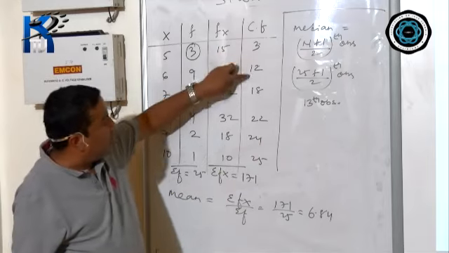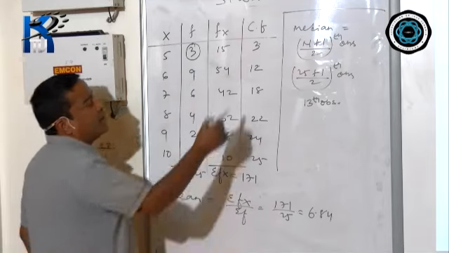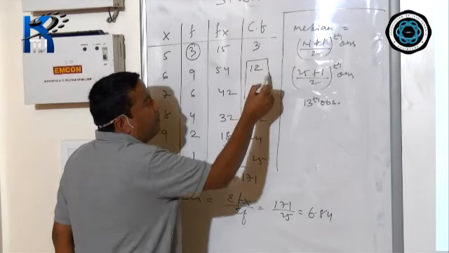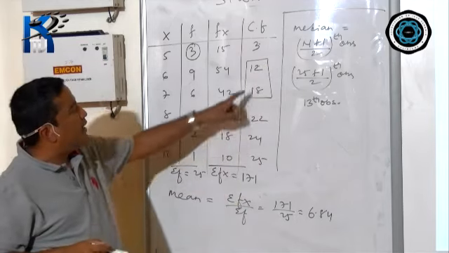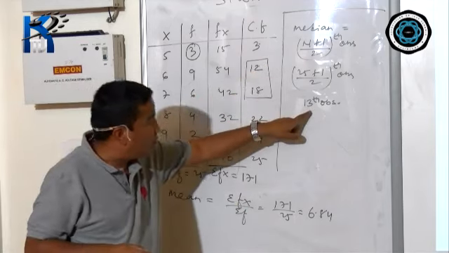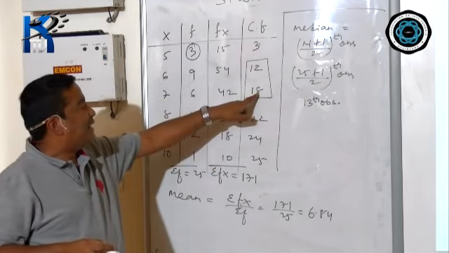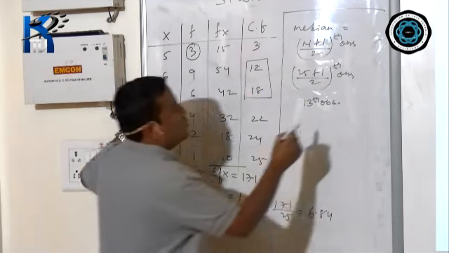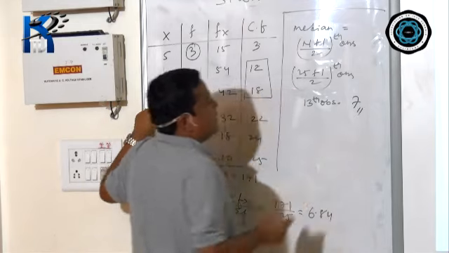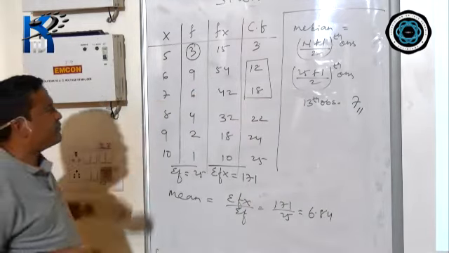Since 13 is not here, 13 will come in between 12 and 18. You cannot take 12 because 12 is less than your observation. That means you have to take 18. 18 means 7. So the 13th observation is also 7, which is the median.